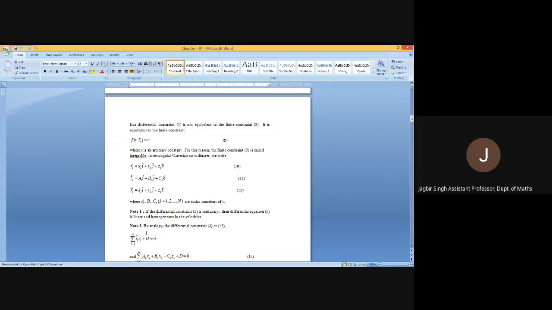Okay. So, for today, I think it's enough. All of you should read these concepts. Tomorrow we will find out the classification of constraints.